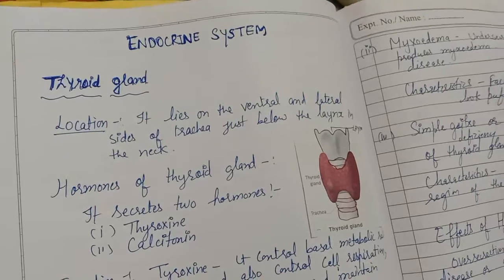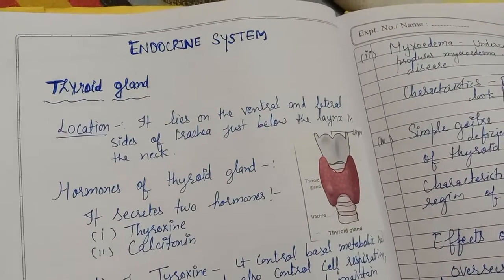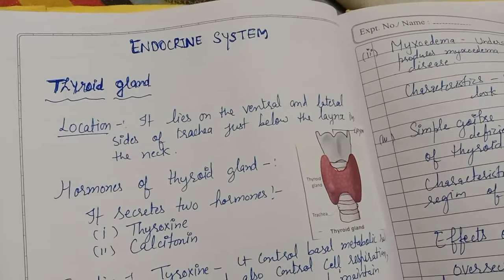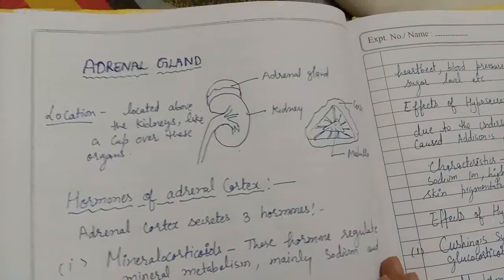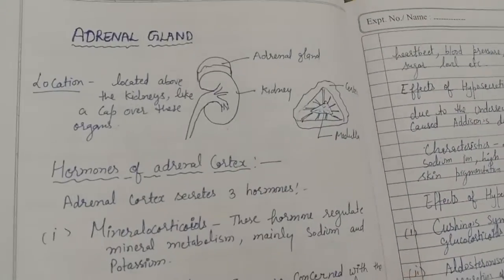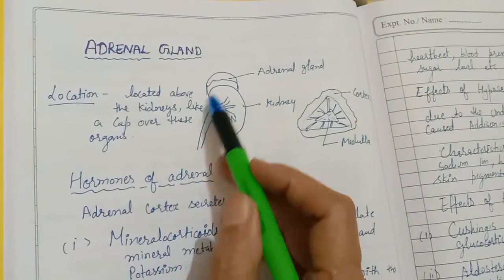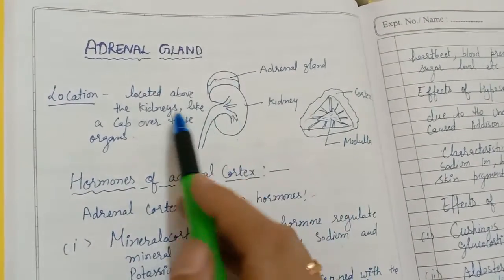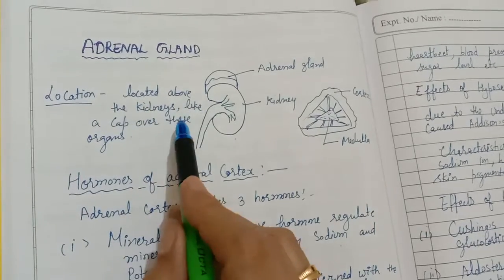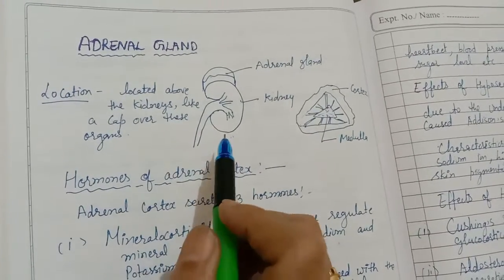Very good evening, students. We were doing the endocrine system. Already we finished with the thyroid gland and pituitary gland. Today we are going to do the adrenal gland. Okay, the adrenal gland is a gland above the kidney. Okay, location is there. It is located above the kidney like a cap over the organ.